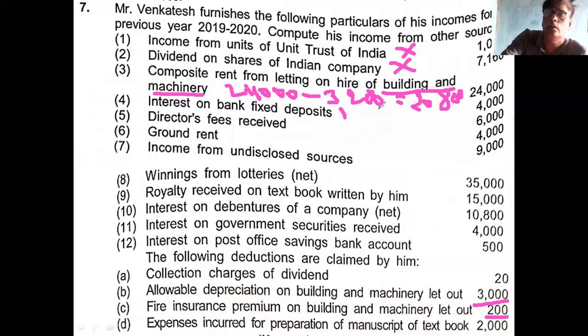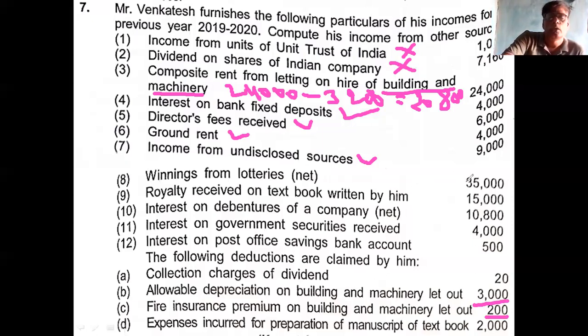This is direct income. You take. There is no adjustment. Director fee. This is also direct. You take. There is no adjustment. Ground rent. Direct answer is there. You take this one, 4,000. Income from undisclosed source. This is direct one. There is no adjustment. Okay. These are the direct incomes. And income from undisclosed source is always direct. There is no adjustment.